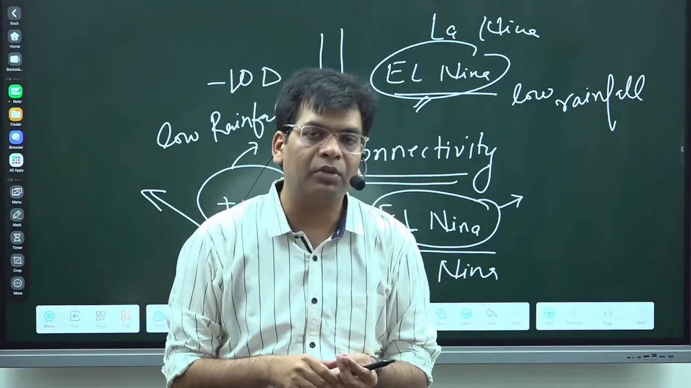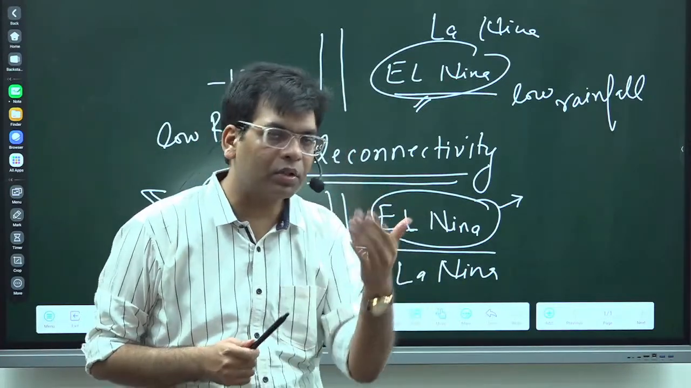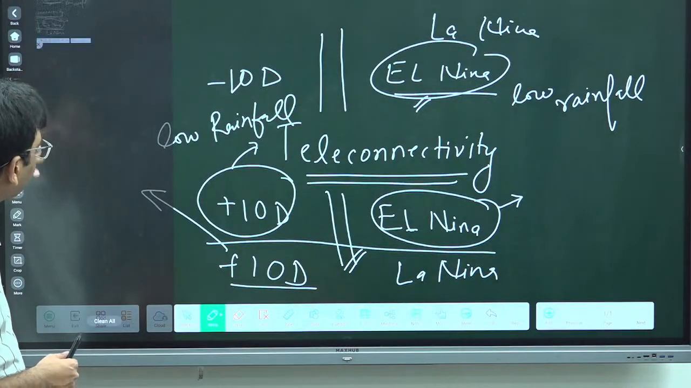Both El Nino condition and La Nina condition, and positive IOD and negative IOD. Now you can come to ENSO, El Nino and the Southern Oscillation. So you have to understand what ENSO is.